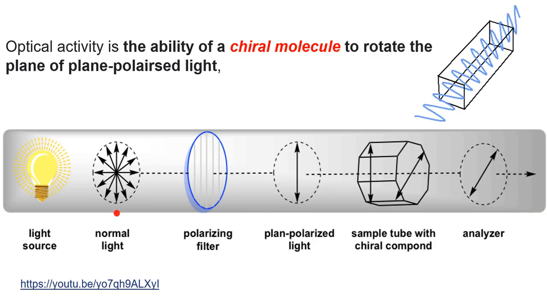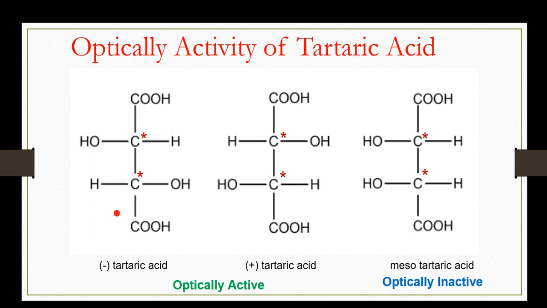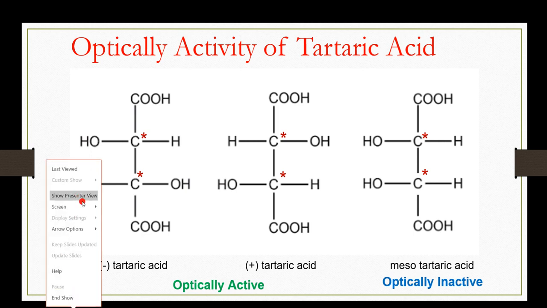This is not the only criteria for optical activity. For example, just look at this. This is tartaric acid. I'll just go back again and share it on the white screen again. Now, what is tartaric acid? I'm drawing the structure of tartaric acid. Can you identify the number of chiral carbons here?